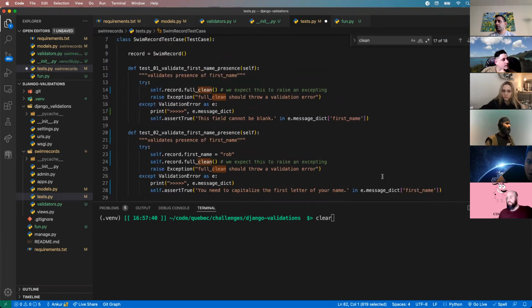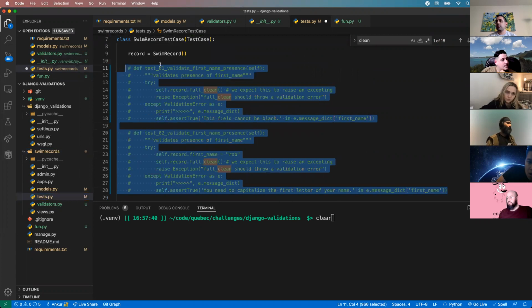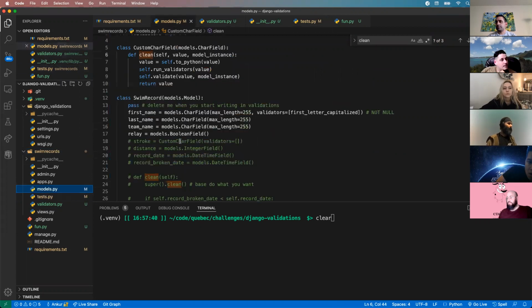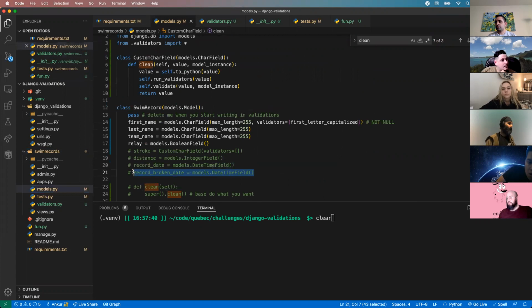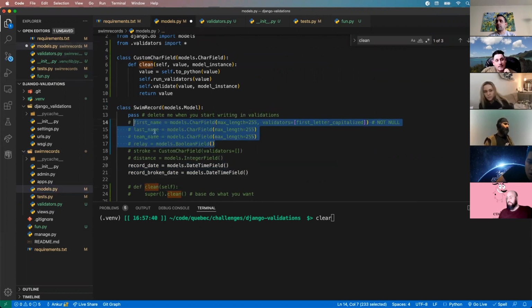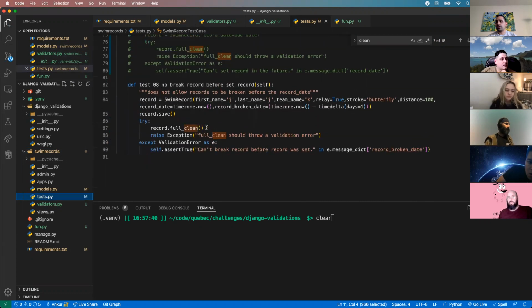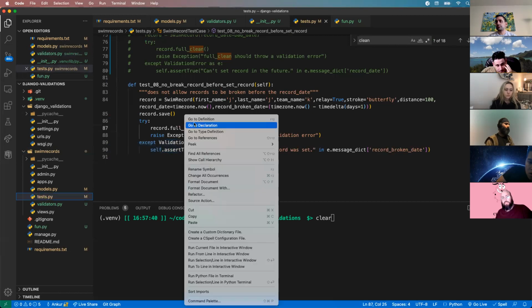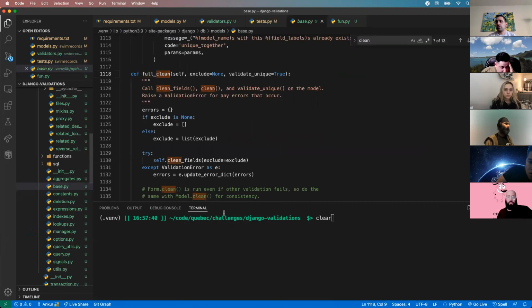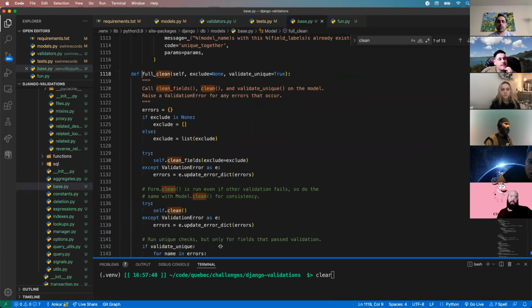I'm going to uncomment some of these just so I don't deal with them. Okay, so I want to start off with full clean and what that is actually doing. If I go to my tests, you probably noticed that we're calling full clean, and that eventually is going to raise an exception that gets handled right here. How is this connected? If I go to the full clean definition, this is the base code that's being run. And we saw the documentation for it, in the base models code.